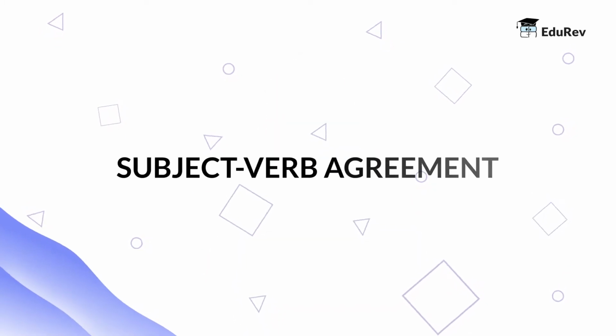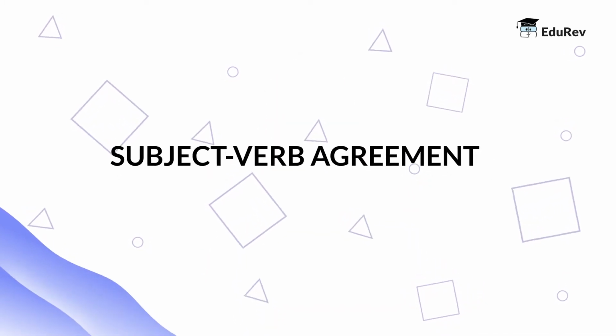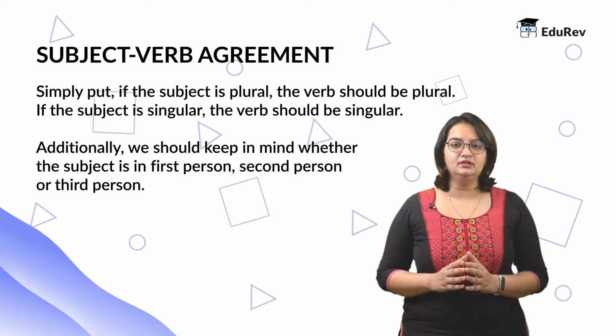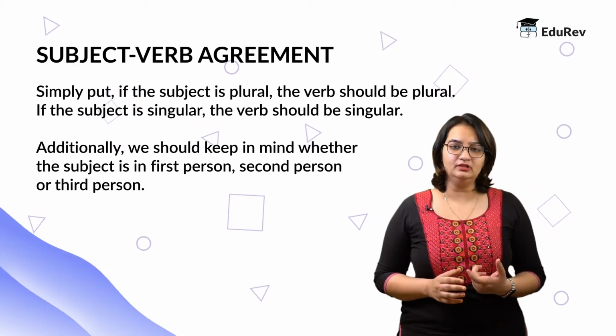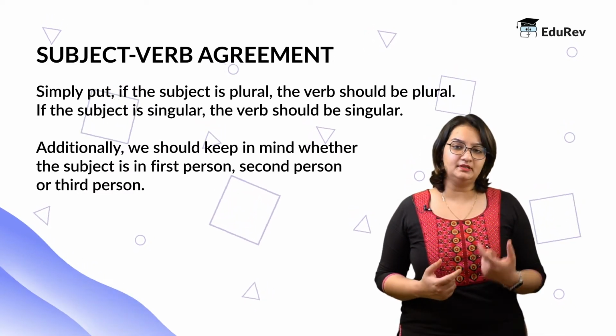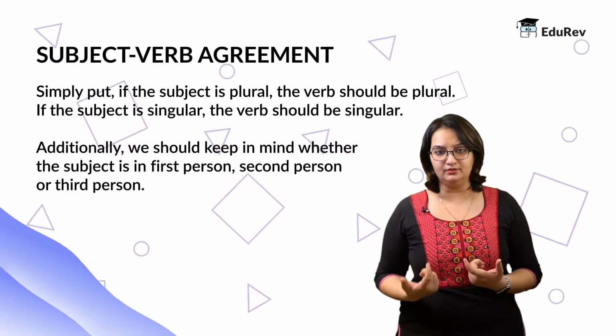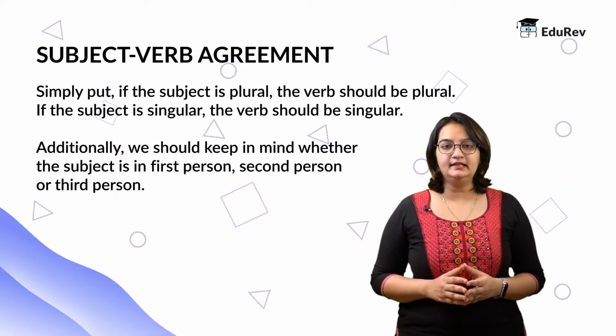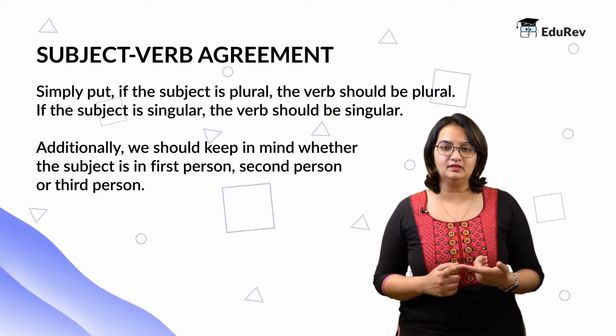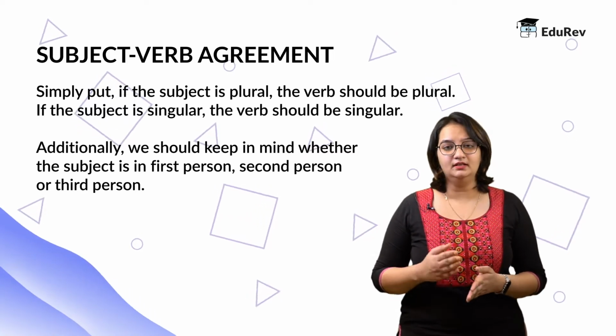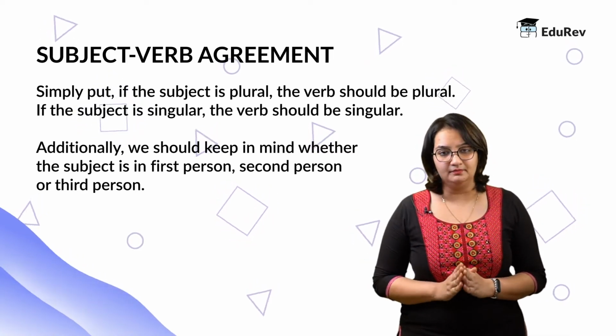In this video, we are going to take a look at subject-verb agreement. Simply put, it means that if the subject is plural, the verb should be plural, and if the subject is singular, the verb should be singular. It also means that the person, whether the subject is first person, second person, or third person, should also be reflected in the verb.